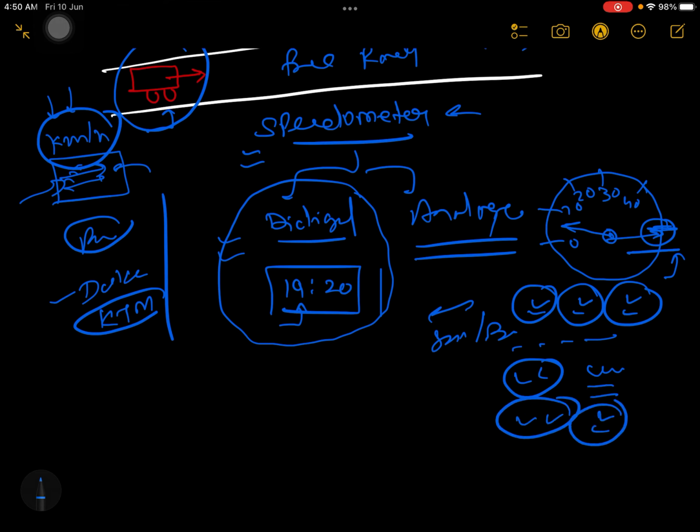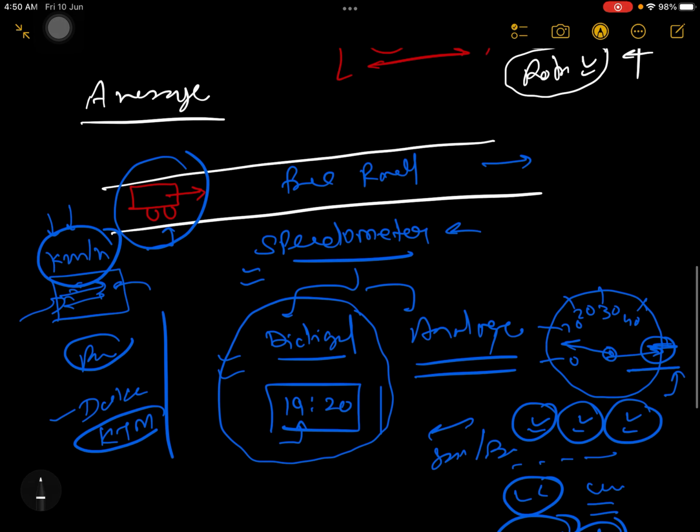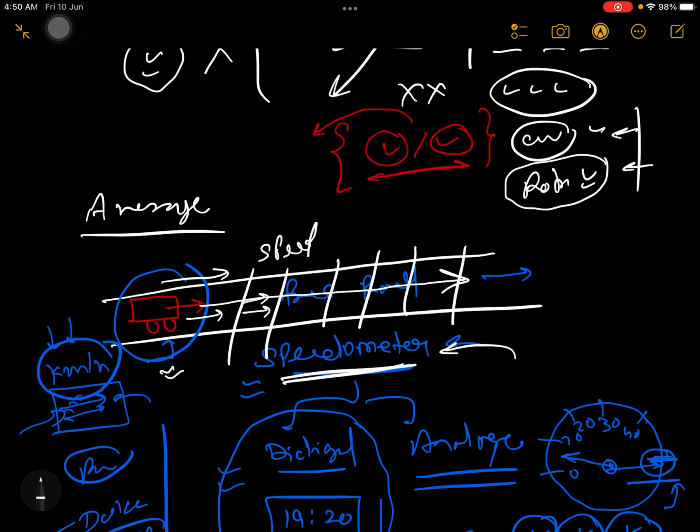Whatever vehicle I am talking about, any vehicle will have a speedometer. From there you will judge the speed, and if you have a free path, then your car or bike, whatever the vehicle is, will keep going with proper speed. Now see, you can speed up your car, so velocity will increase. Suppose you started from here with 0 velocity, and when you reach here, your velocity is suppose 120 kilometer per hour.